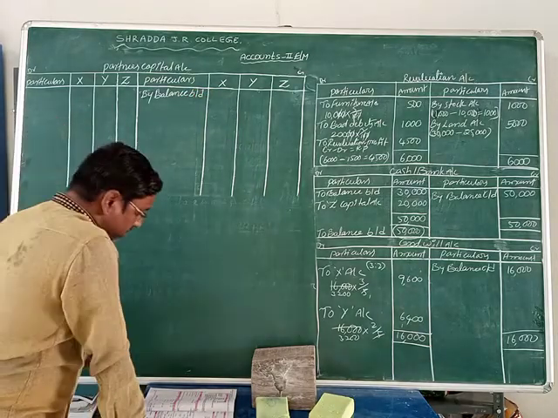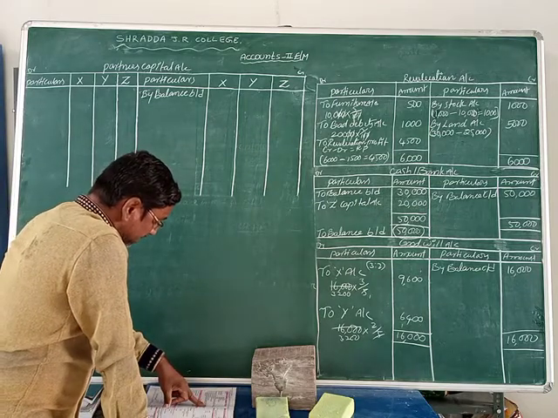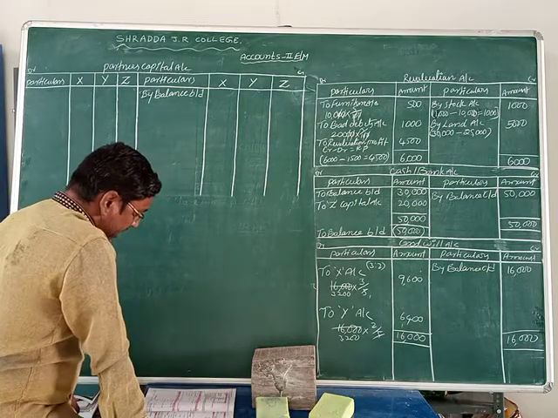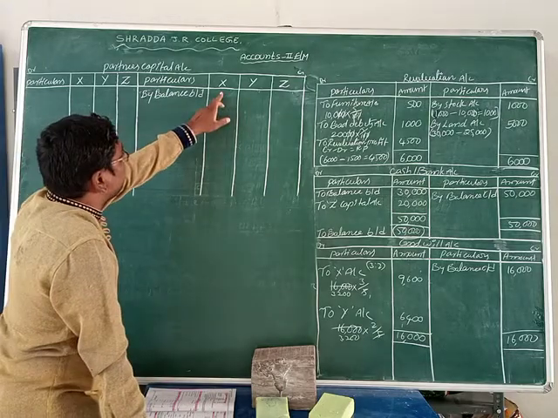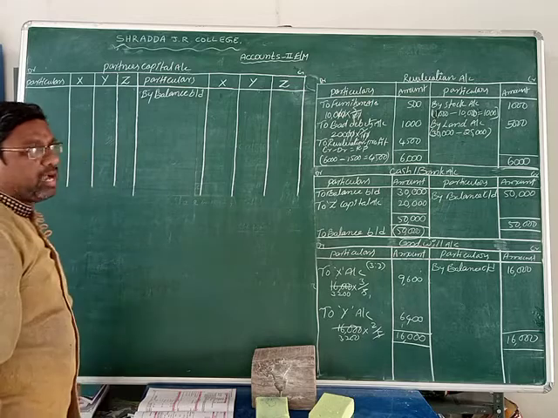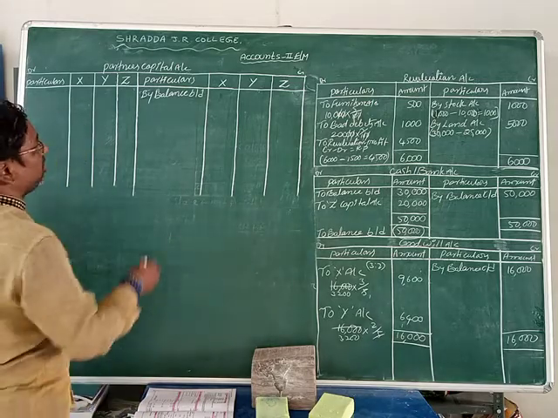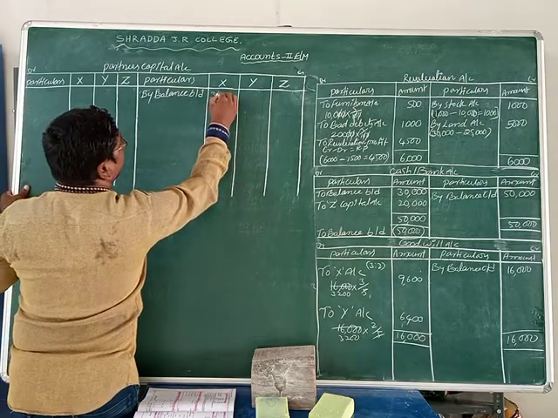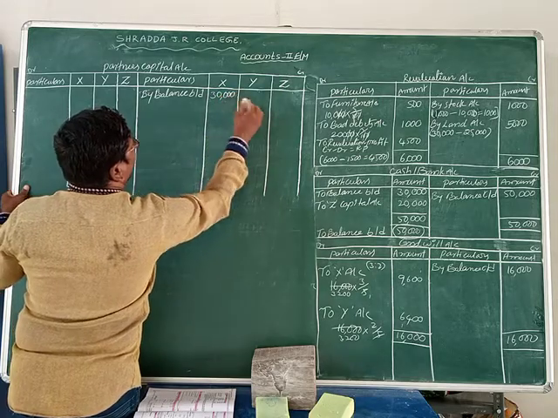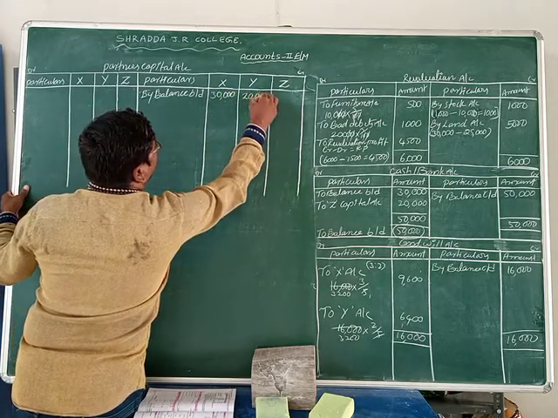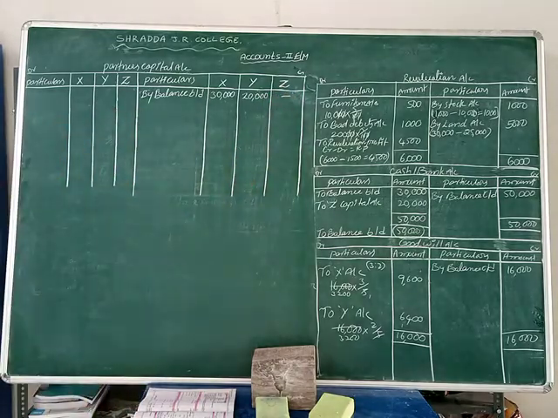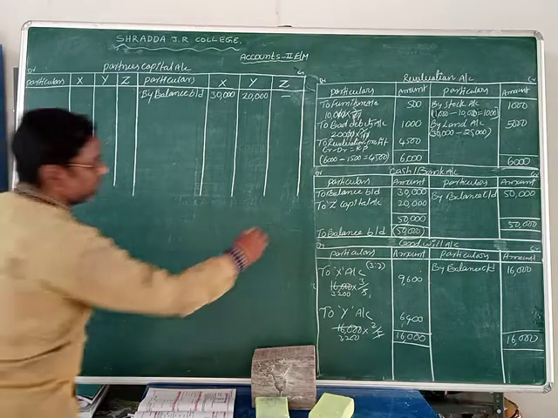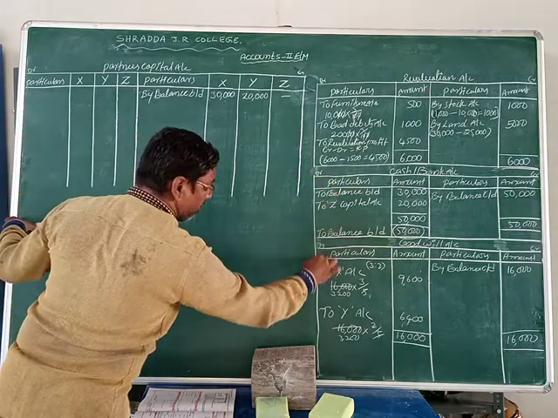The last year's balance sheet has given the X and Y capitals, 30,000 and 20,000. X is 30,000 rupees and Y is 20,000 rupees. Z is not there, as he has entered in the middle.